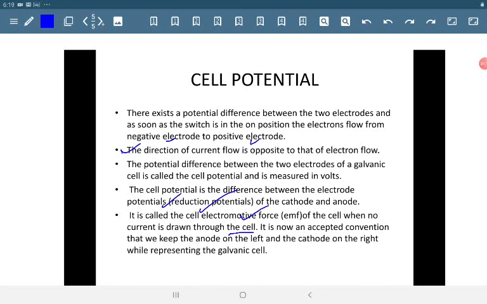It is now an accepted convention that we keep the anode on the left and cathode on the right when representing the galvanic cell. The anodic half cell, or negative electrode, is kept on the left side and the cathodic half cell, or positive electrode, is kept on the right hand side.